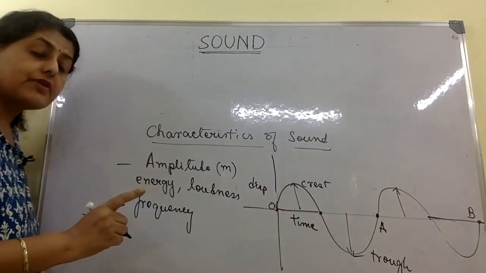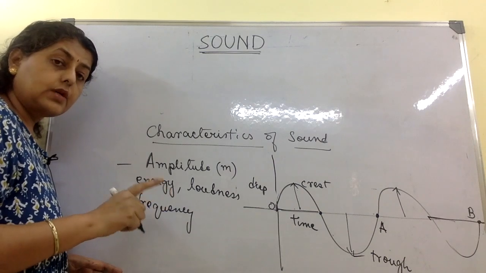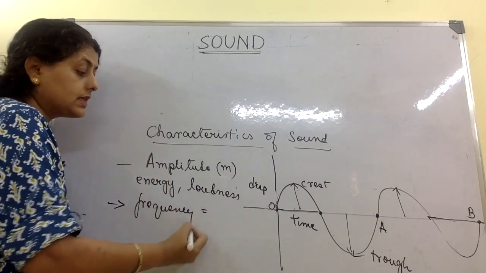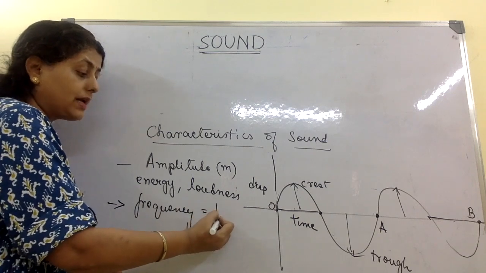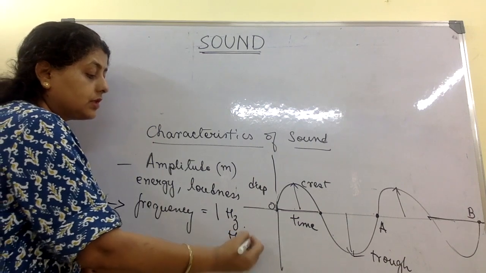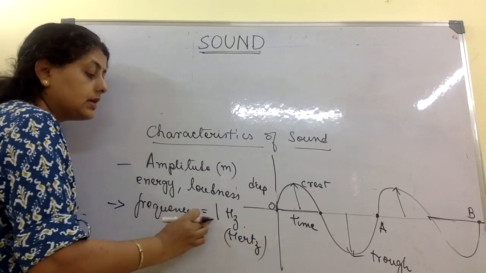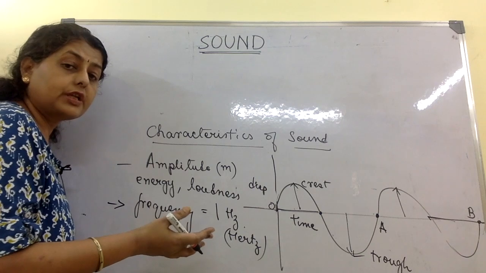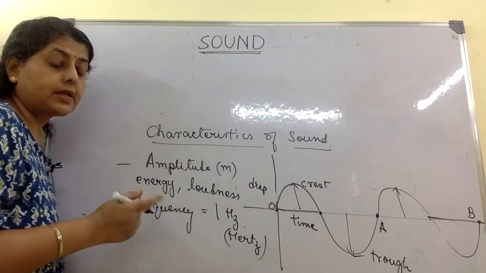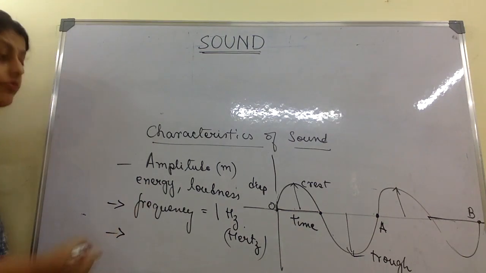So the number of waves made per second, the number of full waves made, is called frequency. In this case it is equal to 1, and hertz is the SI unit of frequency. Okay, the number of waves happening in 1 second is the frequency. Okay, let's come to velocity.